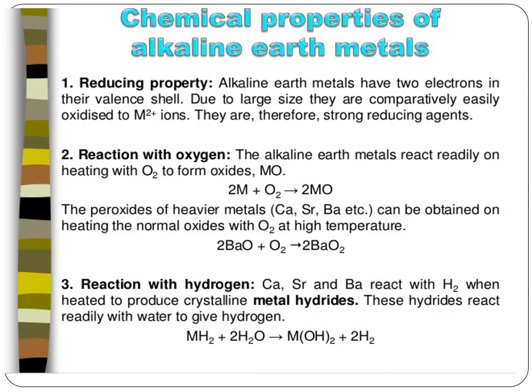For reaction with oxygen, the alkaline earth metals react readily on heating with oxygen to form oxides. So magnesium with oxygen on heating gives 2MgO. The peroxides of the heavier metals can be obtained by heating the normal oxides with O2 at high temperature. Next, reaction with hydrogen. Calcium, strontium and barium react with hydrogen when heated to produce crystalline metal hydrides. These hydrides react readily with water to give hydrogen. So it reacts with oxygen, reacts with hydrogen, and shows reducing property.